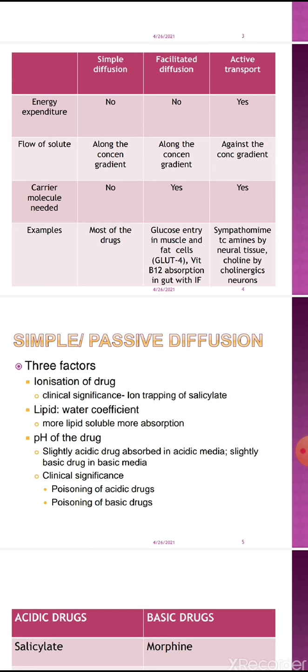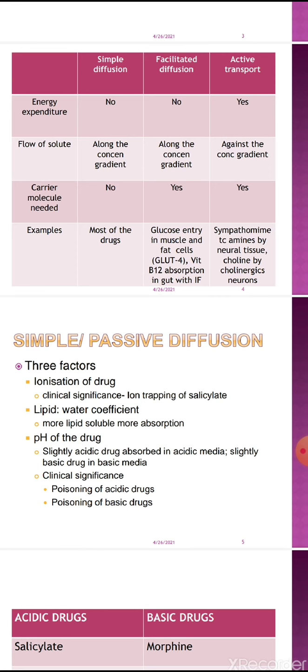Third one is the pH of the drug. As we have discussed in the case of aspirin, aspirin is a slightly acidic drug. It is better absorbed in the acidic medium, the stomach, because in the acidic medium it remains in the unionized form.